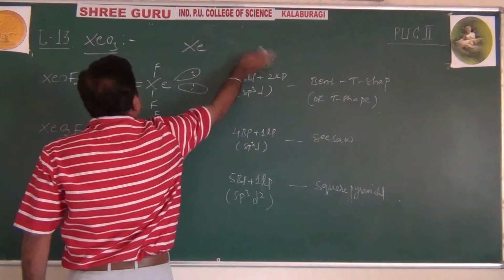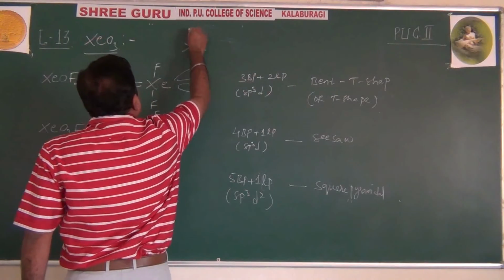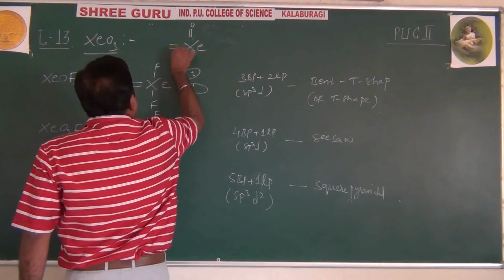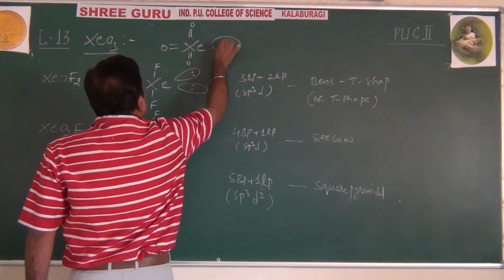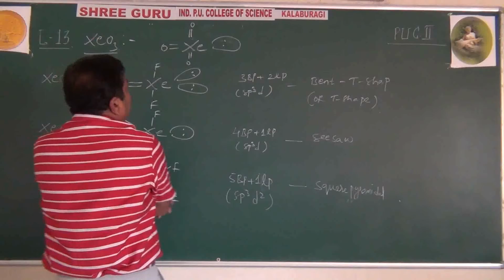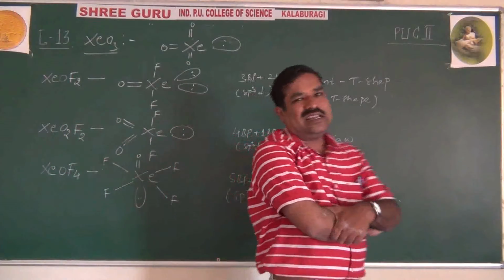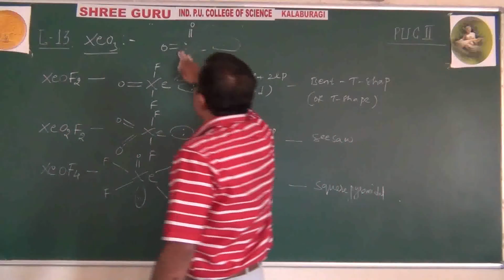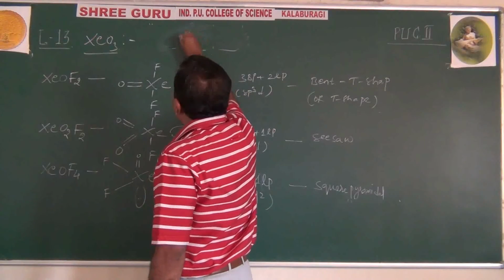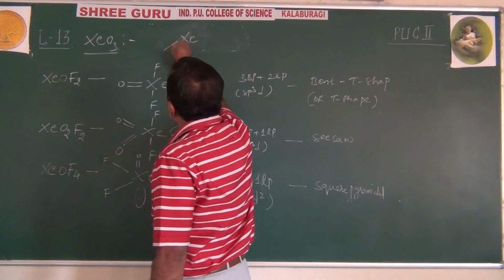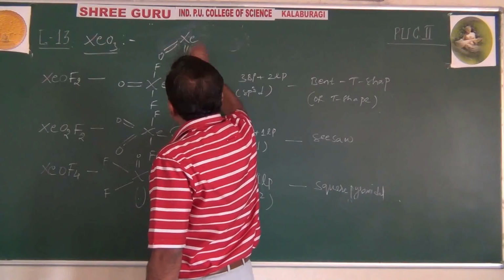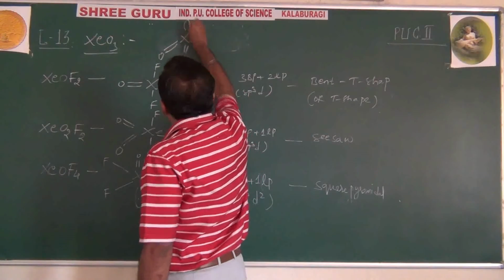It will share double bond with O, double bond with O, double bond with O. See, very interesting. 3 bond pairs, 1 lone pair.